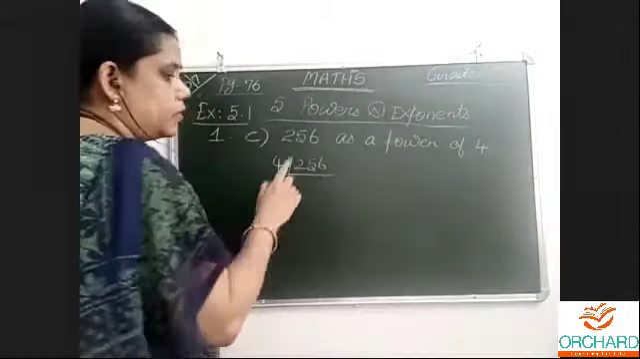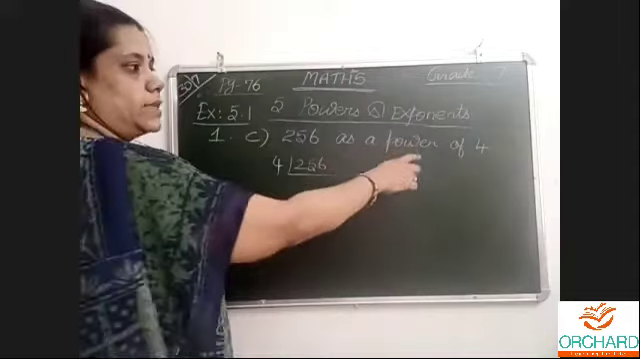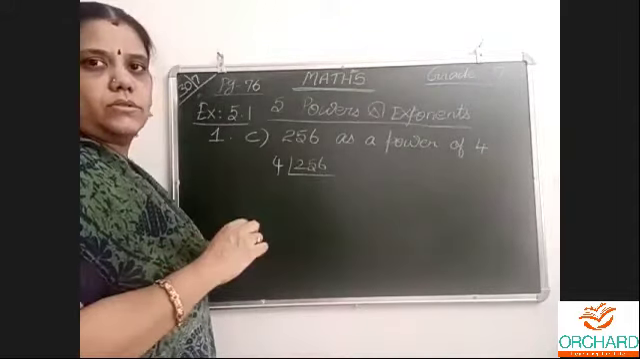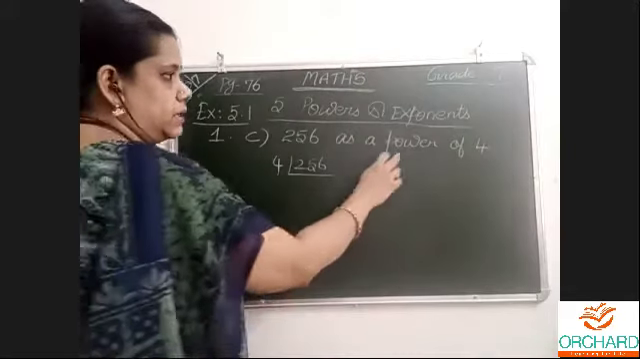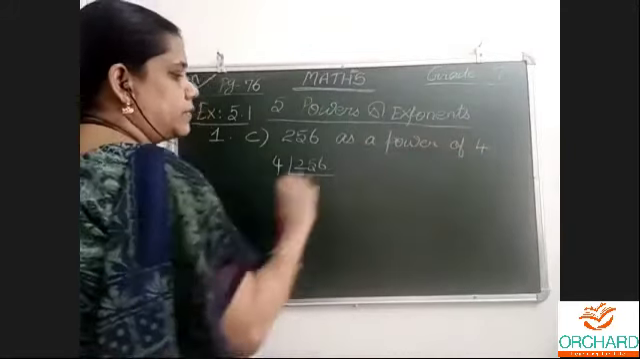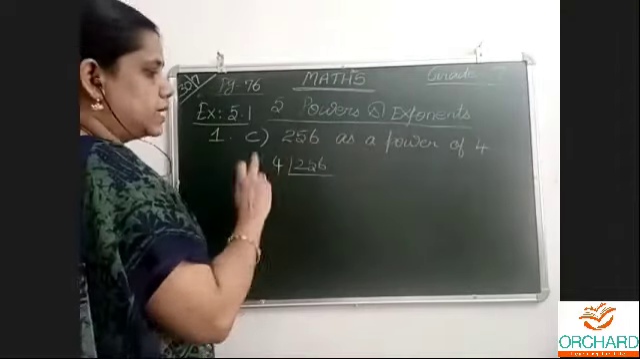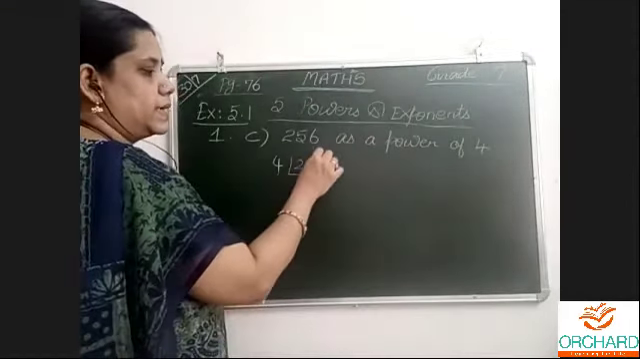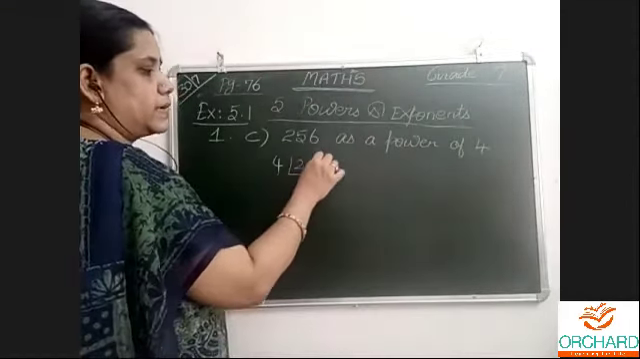Now only use 4, because this is not prime factorization. This is what is asked. As a power of 4, use 4. As a power of 3, use 3. 6 4s are 24. Remainder 1, 16. 4 4s are 16. Do you know this?